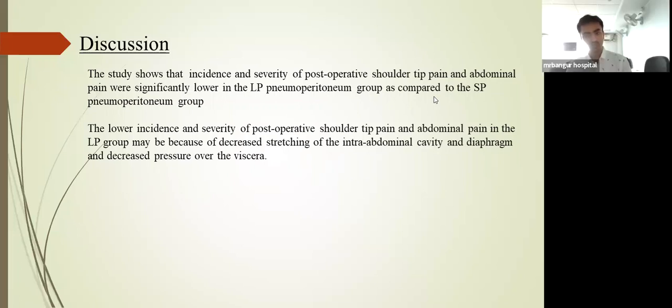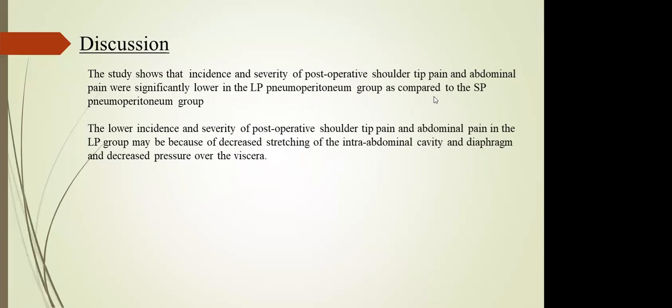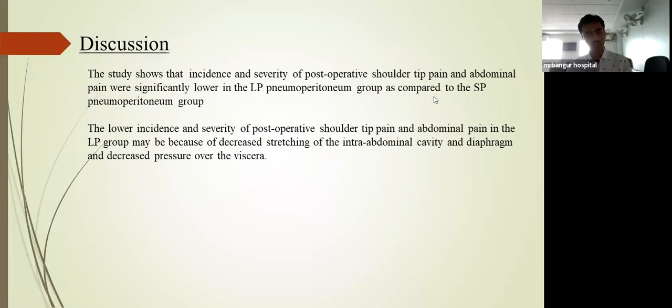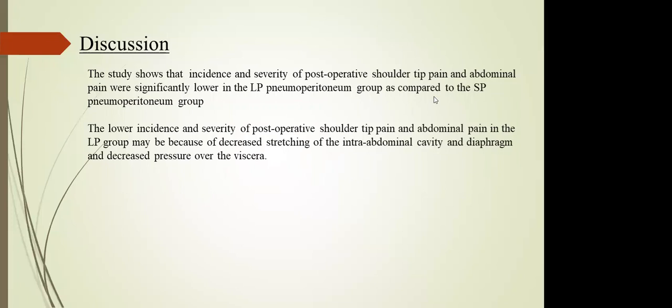Fourth, this is a single blind study. That means only the patients did not know which arm they were on. The evaluator who was assessing the abdominal pain, maybe the surgeon or the anesthetist, knew which arm the patient was in. Maybe that would have introduced a selection bias, where for patients with a low pain score, the observer may have felt that they had low pain. So it would have been better as a double blind study with an independent observer.